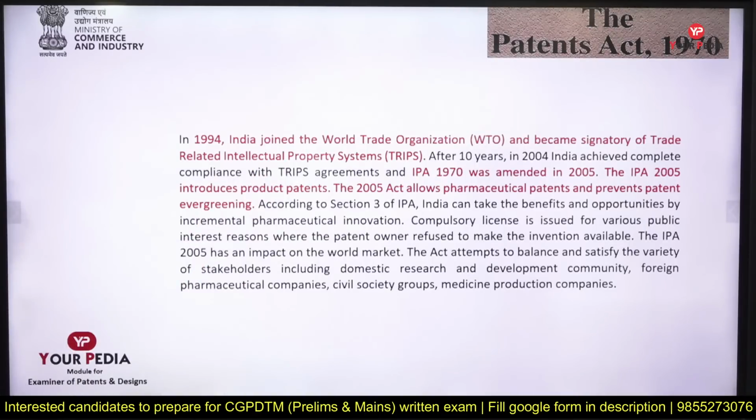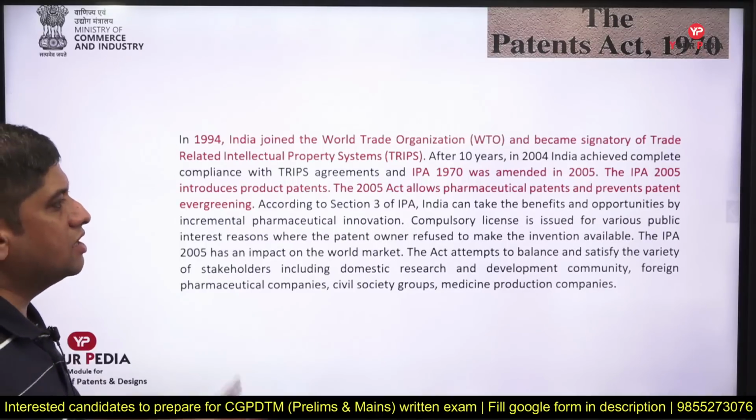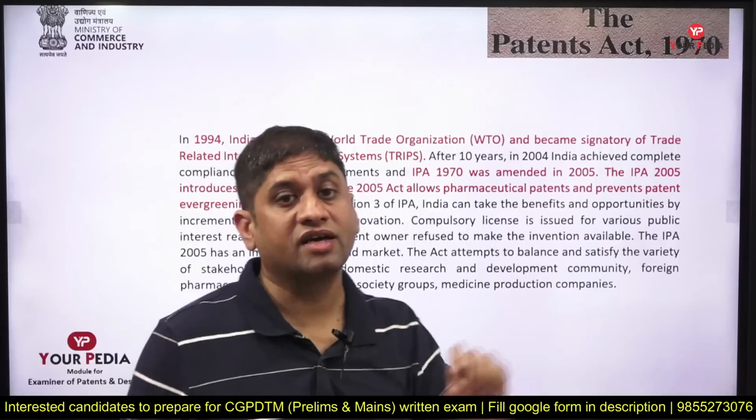So in May 1994 India became part of it, and then to comply with WTO, the Patent Act 1970 was amended. The main amendment was 2005, which allowed pharmaceutical companies to go for product patenting and prevent patent evergreening.